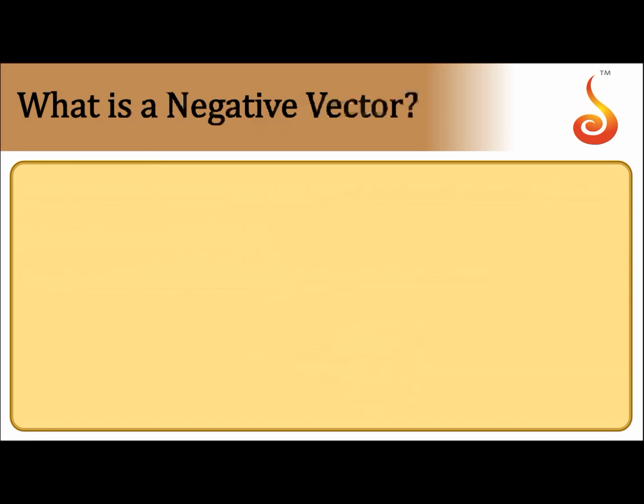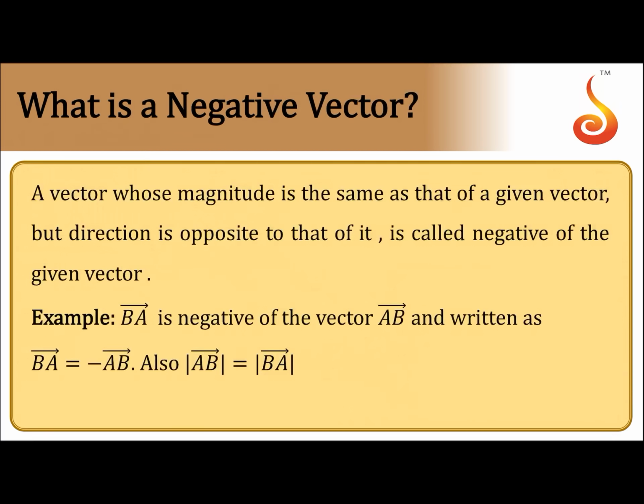Let's proceed to the next concept. What is meant by the negative of a vector? A negative vector means a vector whose magnitude is the same as that of the given vector but whose direction is opposite to it.